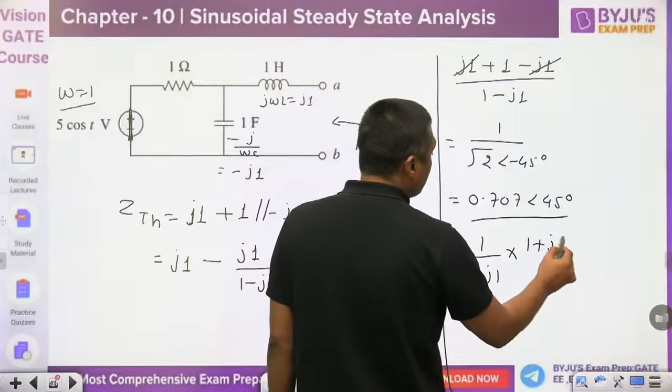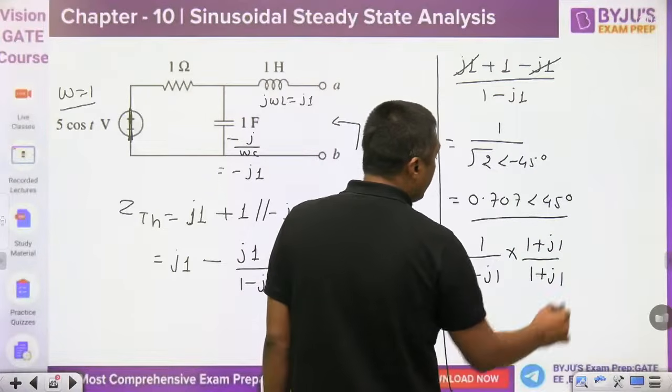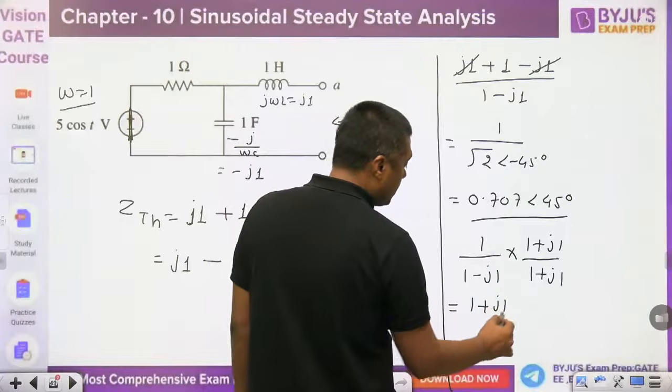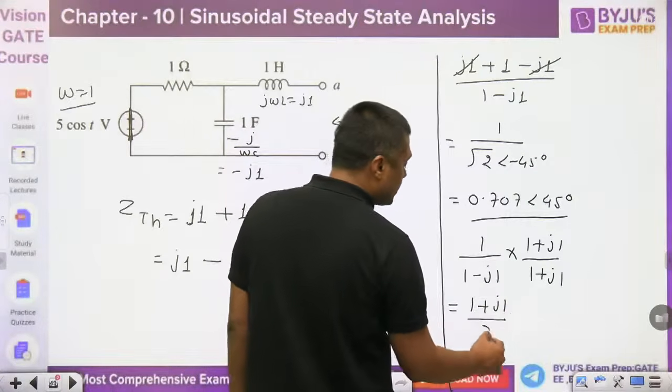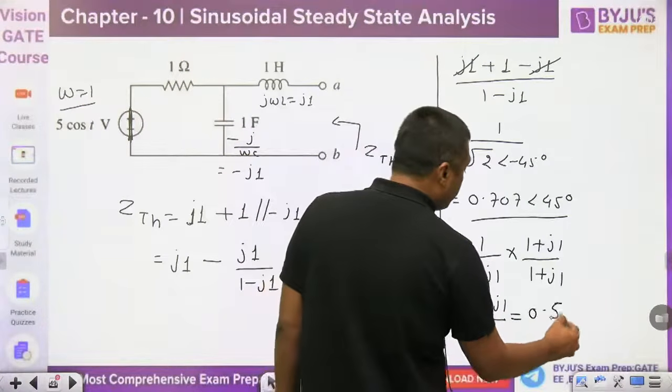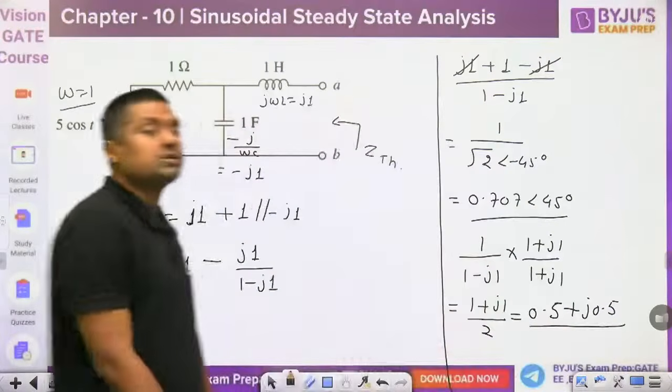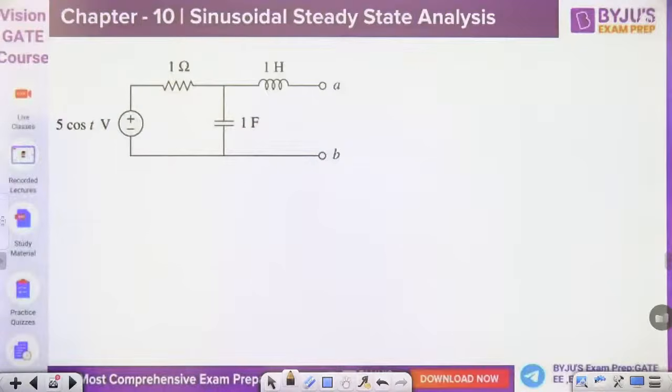1 plus j1, 1 plus j1, it is multiplied. Then it will become 1 plus j1 upon what? 1 square plus 1 square, that is 2. It will become 0.5 plus j0.5. That is also correct, 0.5 plus j0.5. Which answer is correct?